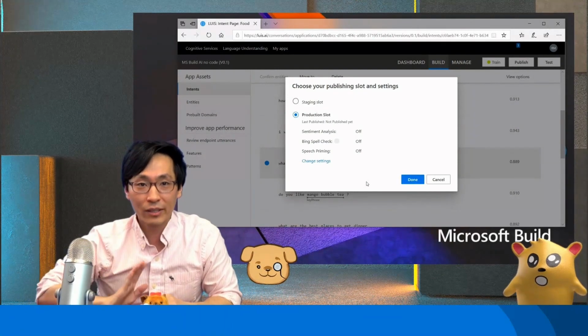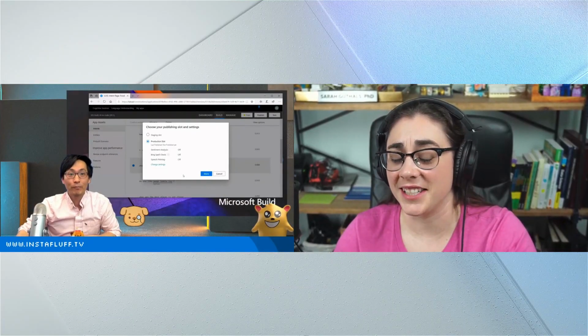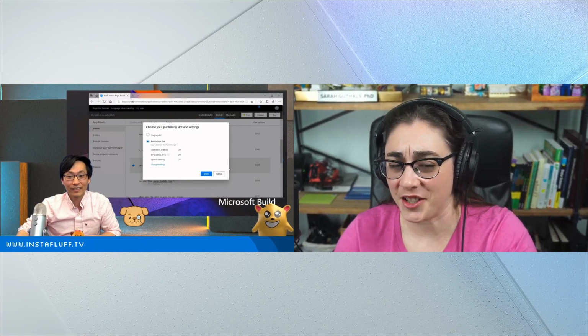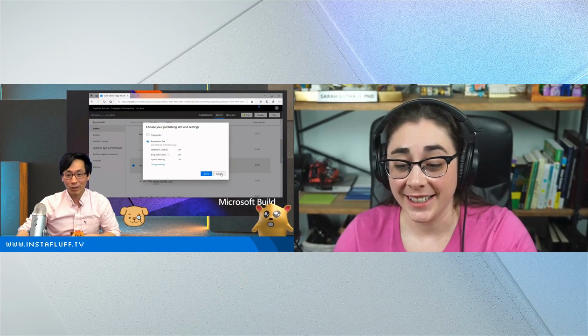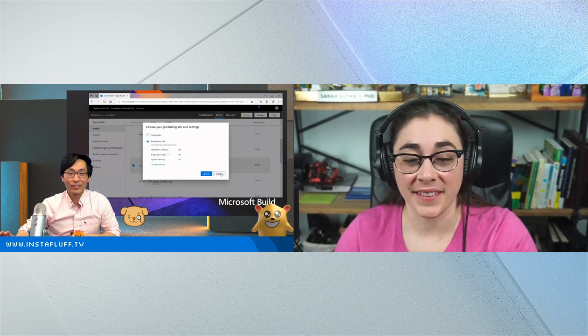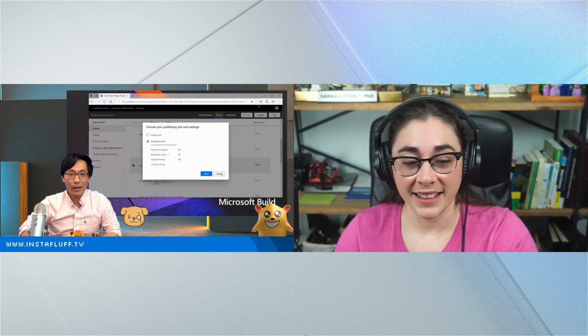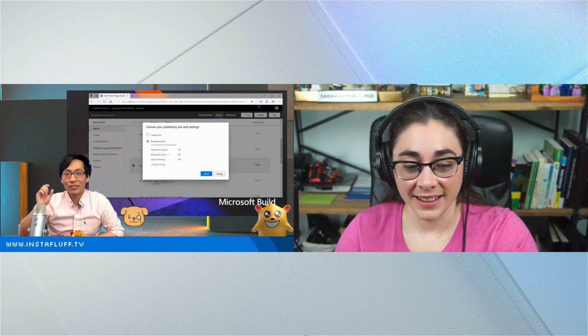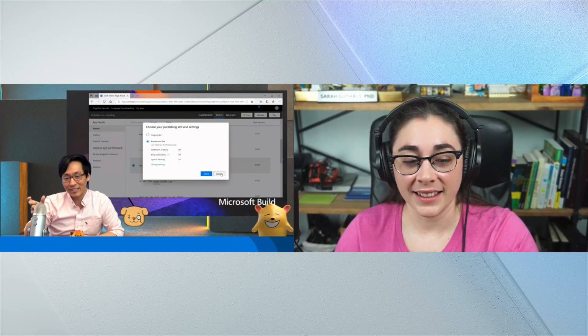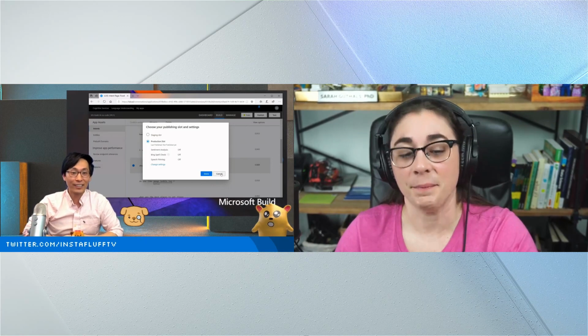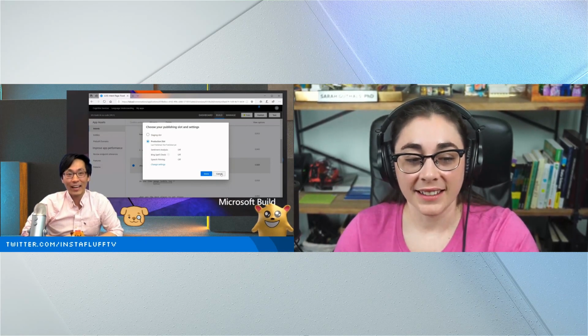So that means it doesn't have to be a web app on Azure. It can be any web app, right? Right, yeah, it can be anywhere. So you can actually even just create a web page and have it call the Azure endpoint. And as long as you're keeping your API key secure, then you can have anything that calls into the internet.